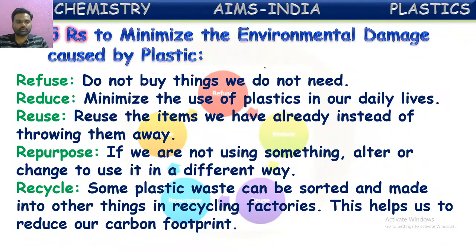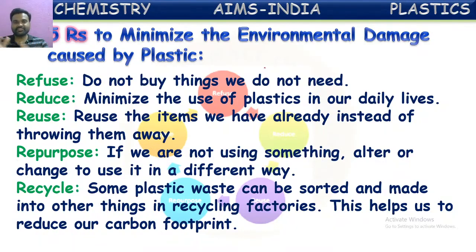This helps us to reduce our carbon footprint. Yes, certain plastics can be remolded, recycled. Those we call, at the starting, thermoplastics. Of course, thermosetting plastics cannot be remolded, as we told. But most of the thermoplastics which we use at our homes in daily life can be recycled.